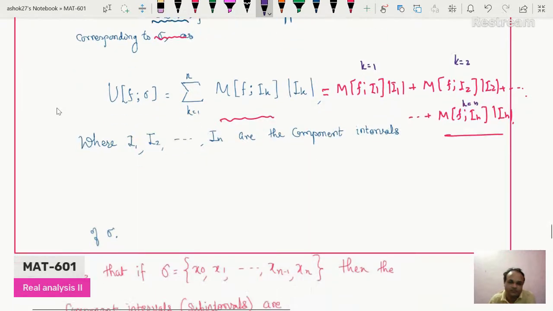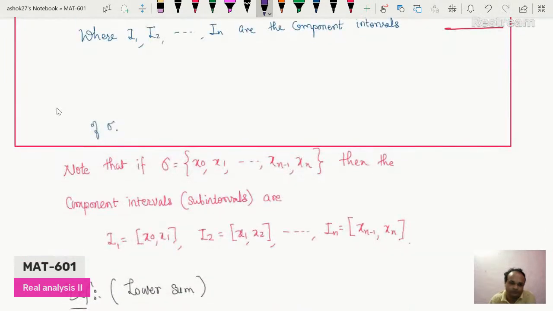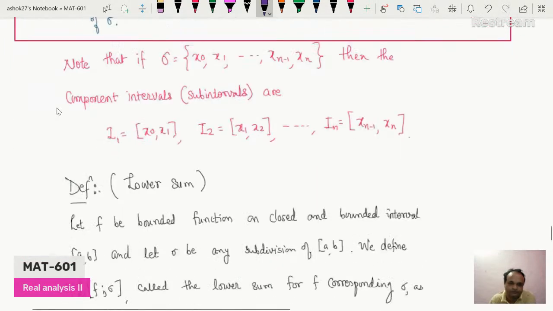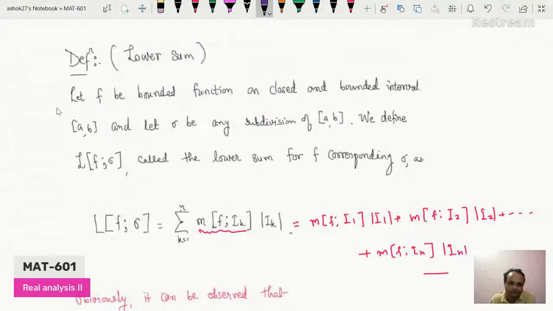Likewise, we can define lower sum. Let f be a bounded function on the closed and bounded interval AB, and let sigma be any subdivision of the closed interval AB. So we define the lower sum of f with respect to sigma. It is called the lower sum for f corresponding to sigma.